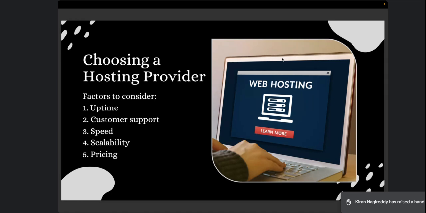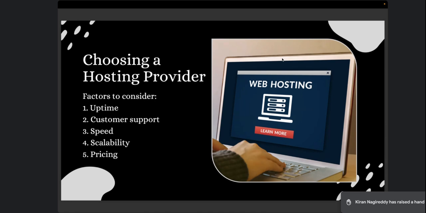You should be able to get 24 hours customer support even on the weekends, because when you are building a website not only for yourself but also for your client, if your client complains to you that the website is not working and it is the hosting provider's issue, then you should be able to contact them and make the website up as soon as possible, because every second or minute a website is down, there is a lot of business loss happening, right? People won't be able to make purchases or contact you.